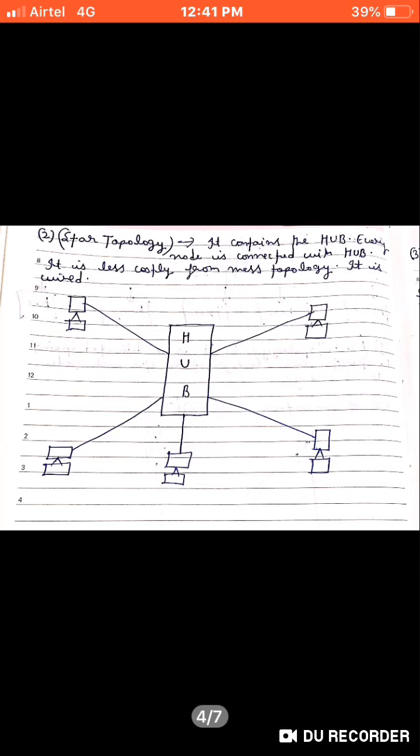The next one is the star topology. It contains a hub. Every node is connected with the hub. It is less costly than mesh topology. It is wired. What happens in star topology is that we are provided with a single hub. Hub means the central point from where the network is given to each node. So it acts as a hub.